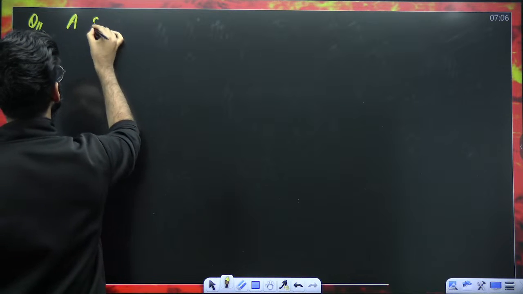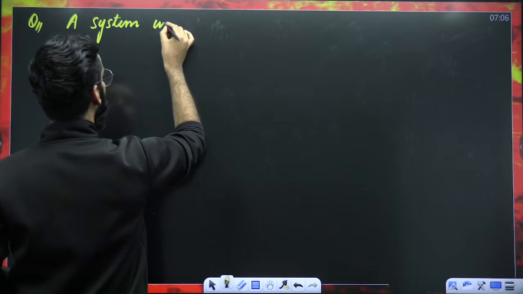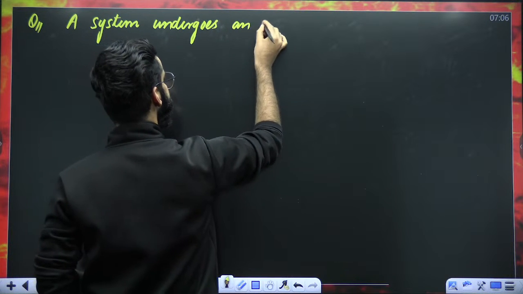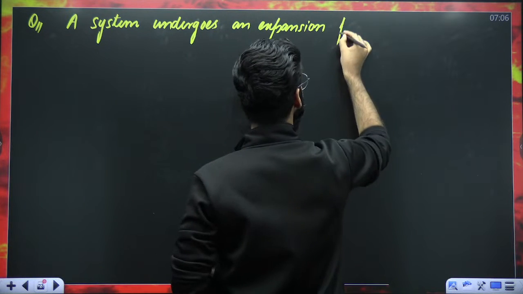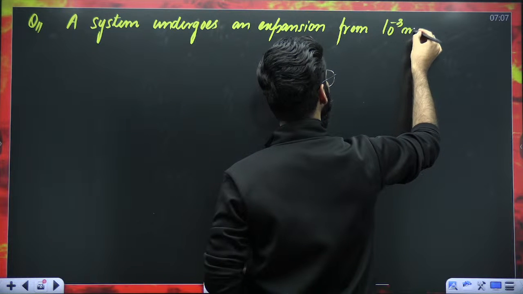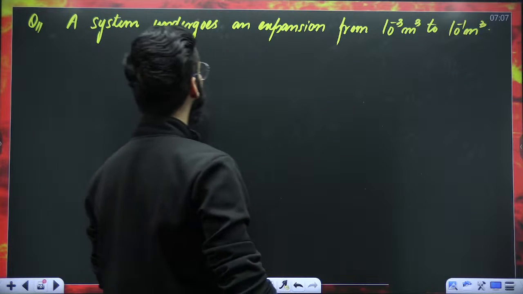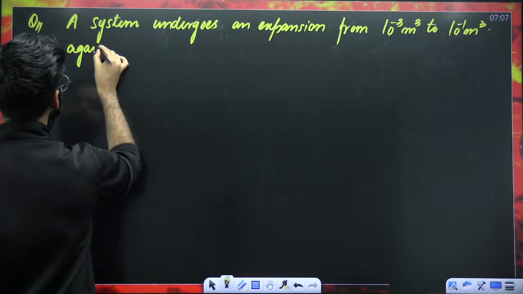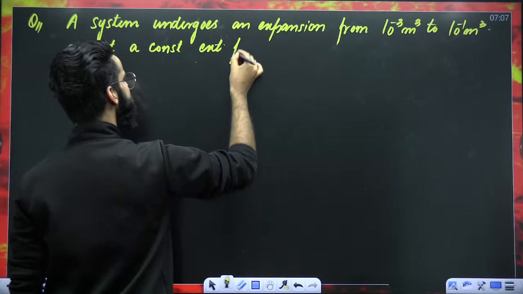A system, meaning ideal gas, undergoes an expansion from 10 raised power minus 3 meter cube to 10 raised power minus 1 meter cube against a constant external pressure.